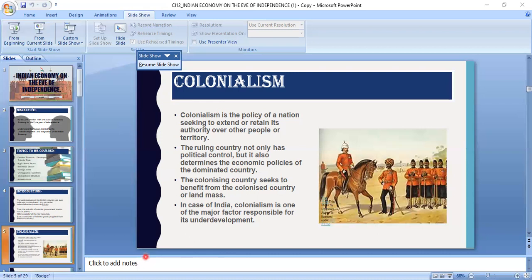Now, agriculture sector. In this chapter, the first focus is to know the status of the agriculture sector in India during the colonial period. Children, you know that India is an agrarian country. Why do we call it so? Because in India, most of the people, directly or indirectly, depend on agriculture for their livelihood.